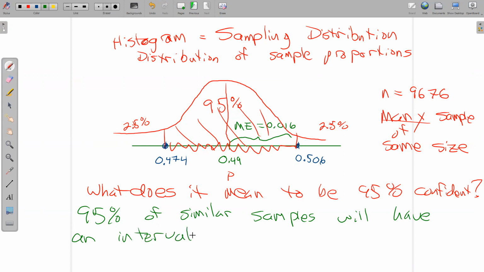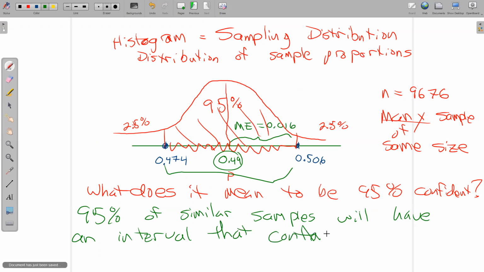Because based on a particular sample, I can calculate the center and the interval for that. So any sample I'm taking, I can find that interval. And 95% of any possible sample you could make will have intervals that actually contain the real population parameter. So 95% of similar samples will have an interval that contains the population value, the population parameter.